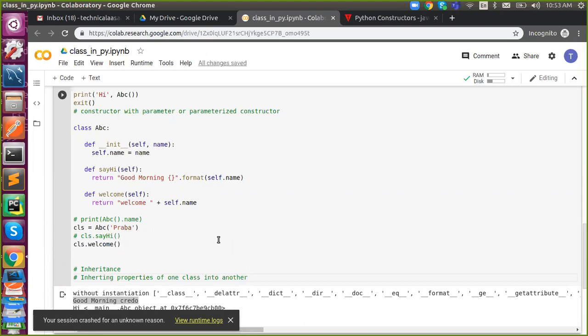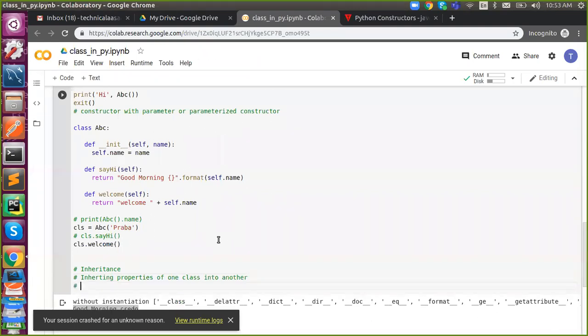We can simply go with inheritance. And we have certain types of inheritance: simple inheritance, multi-level inheritance, multiple inheritance, hierarchical, and hybrid inheritance. So these are the types.